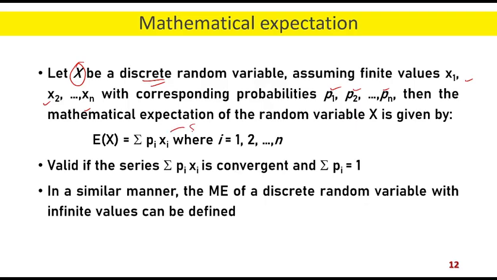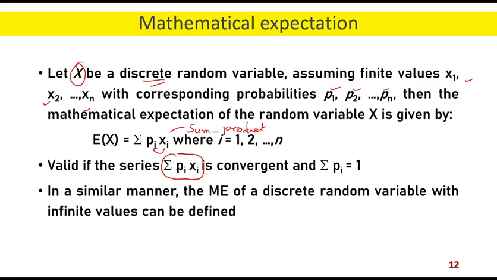This is the sum product of the values of x with the corresponding probabilities. That means first we take the product of individual xi's with the corresponding probabilities, and then we take the sum of them. This is represented by the summation of pi and xi.